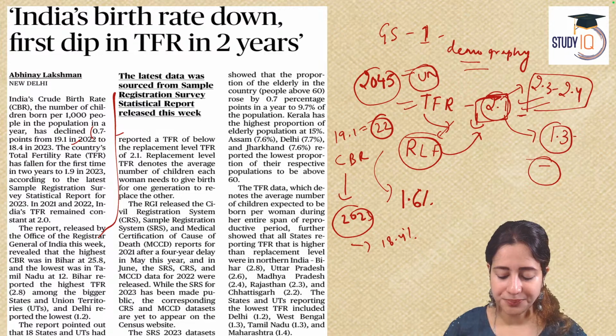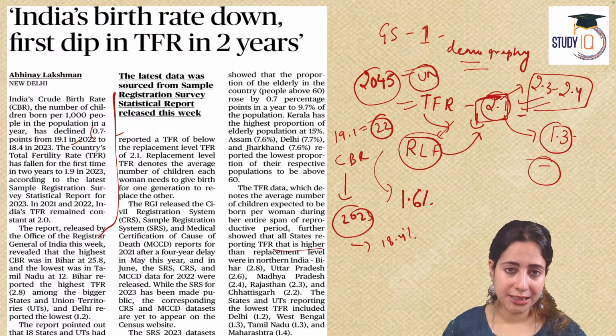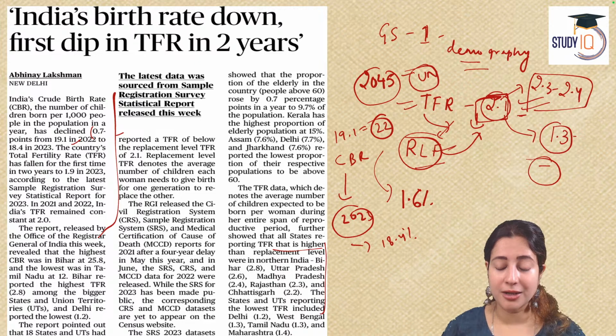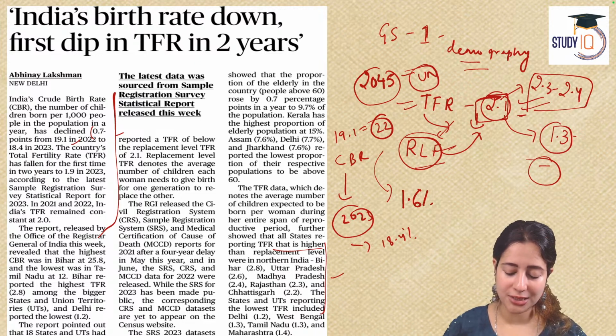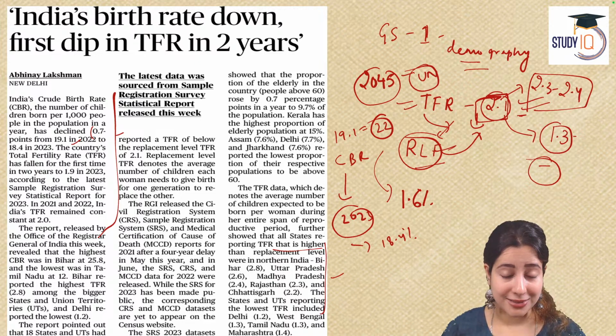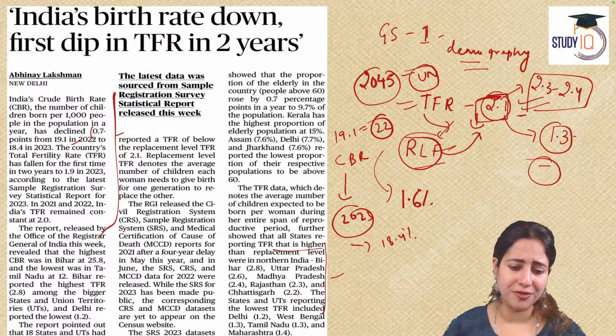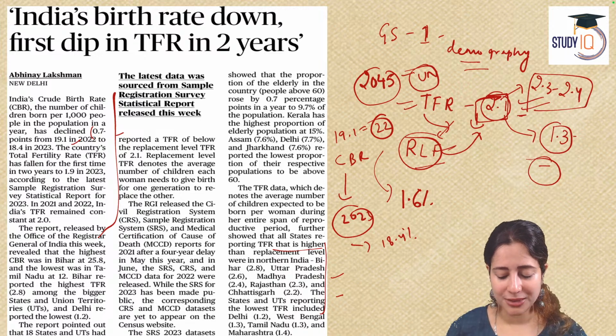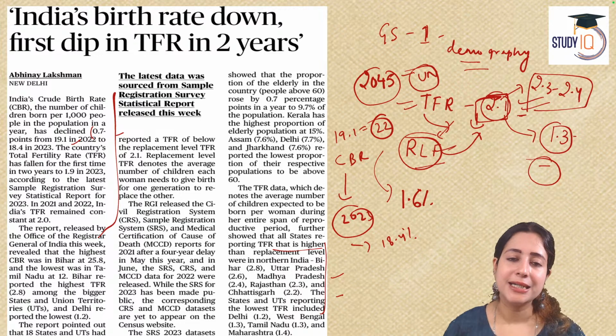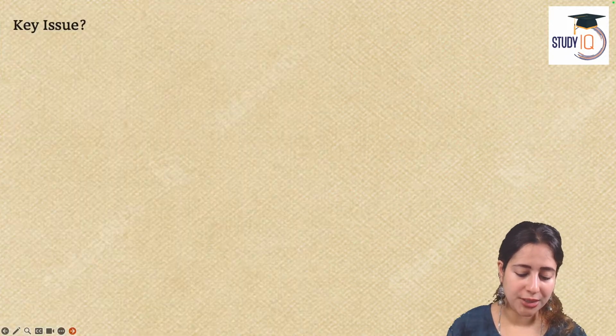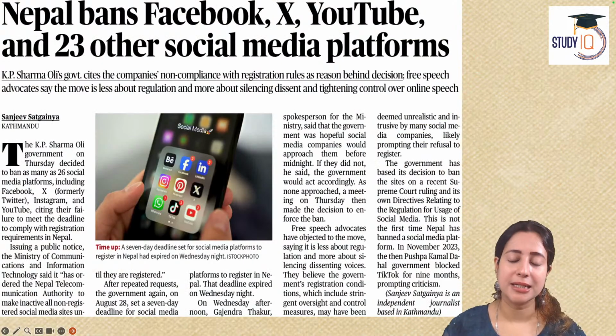According to the article, the total fertility rate, the TFR, is quite a bit higher than the average of 2.1, that's RLF, in states like Bihar, UP, Madhya Pradesh, Rajasthan, Chhattisgarh. And the ones experiencing the lowest TFR are West Bengal, Tamil Nadu, Maharashtra, and Delhi. Okay, so this is the situation in India right now. This is what the article said. Now, the next article is about Nepal.